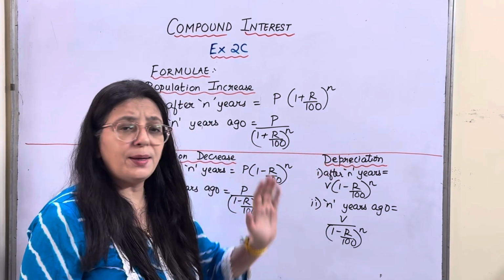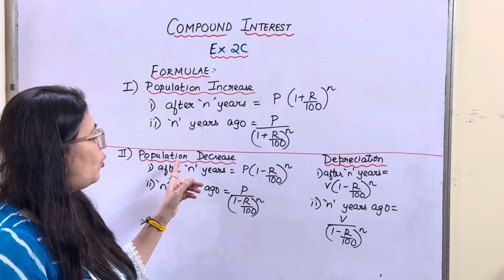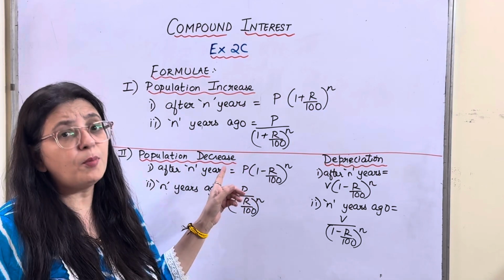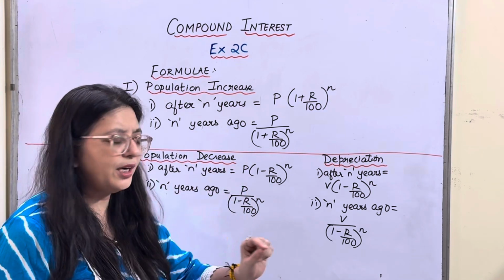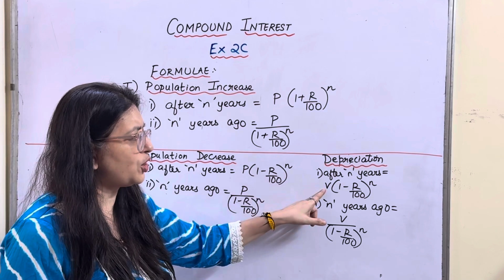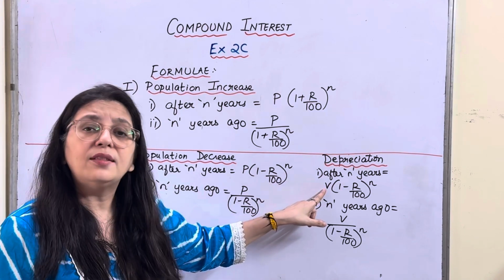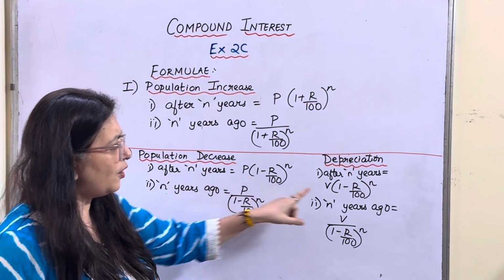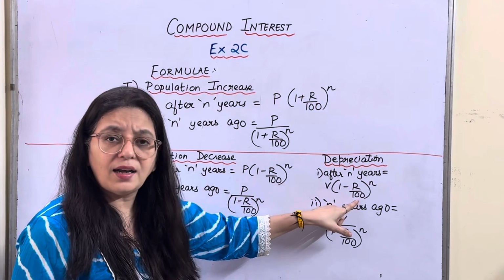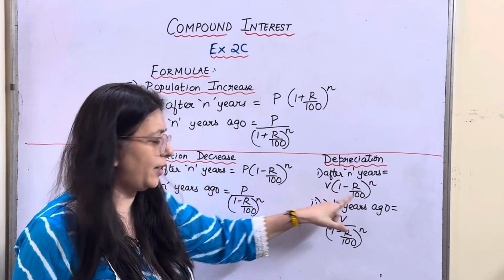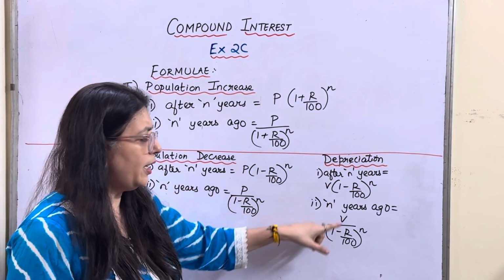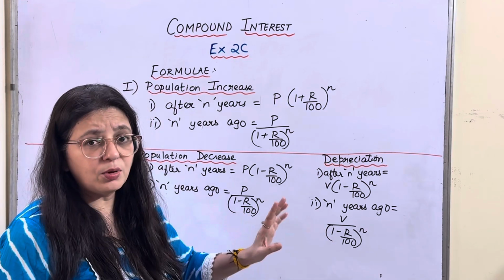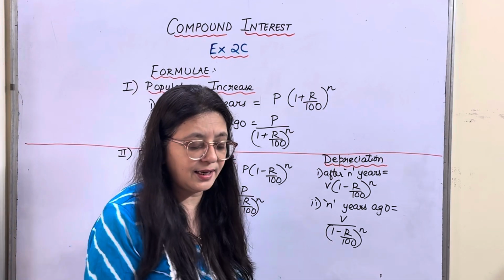So for depreciation also, we follow the similar pattern as for population decrease. The only difference is, instead of population, we are writing over here the value of the machine. So after n years, it is V into (1 - R/100) raised to n. N years ago, it is a similar pattern. Are you clear? Come on, let's start with the exercise.